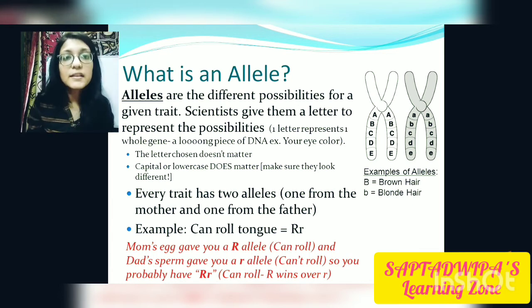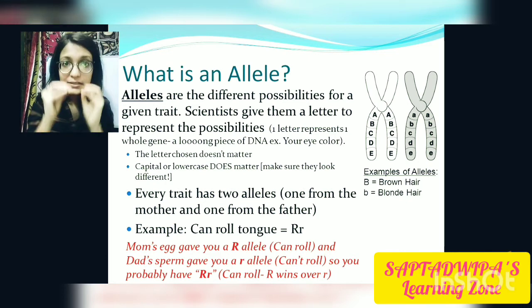As I told you, the capital R allele, which you got from your mother, means you can roll your tongue. You can do like this, that is the rolling of the tongue. Maybe I'm looking like a fool, but still, to make you understand, it's better if I do it like this. And the sperm is giving you what? Recessive r.